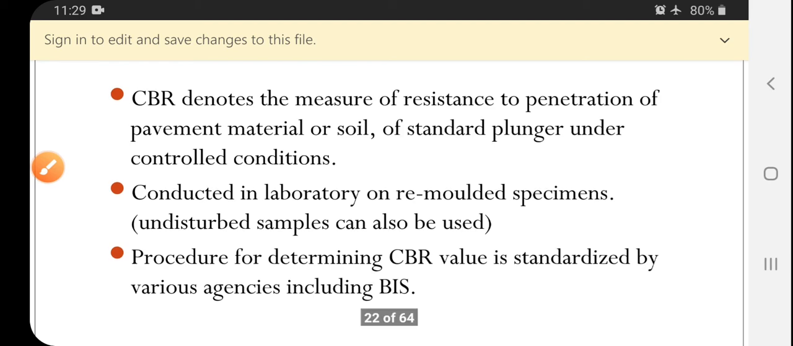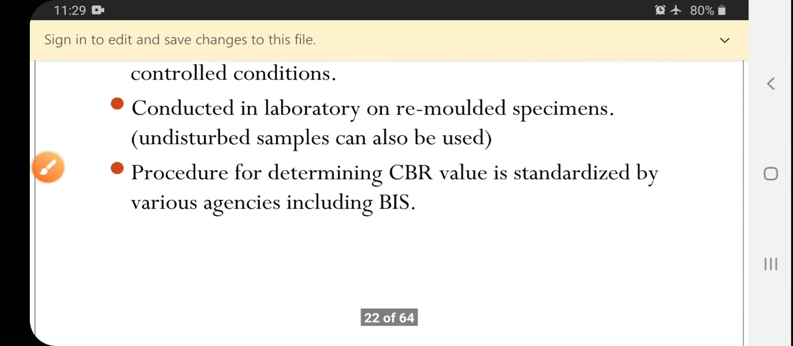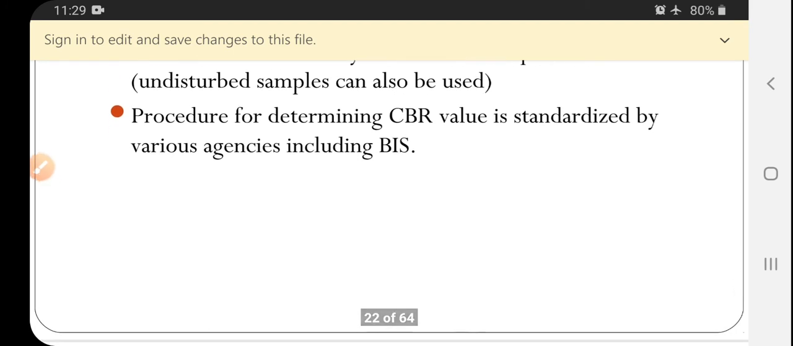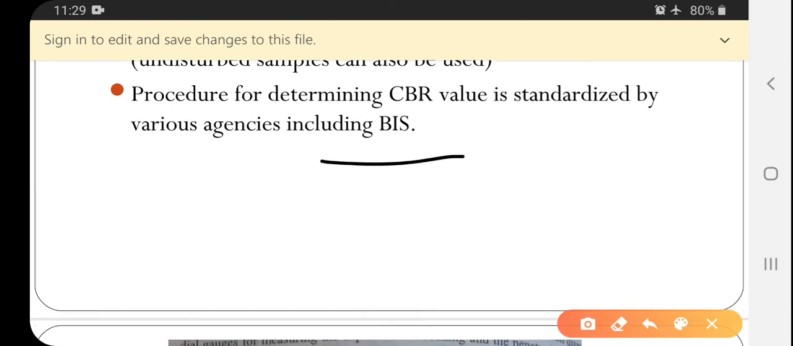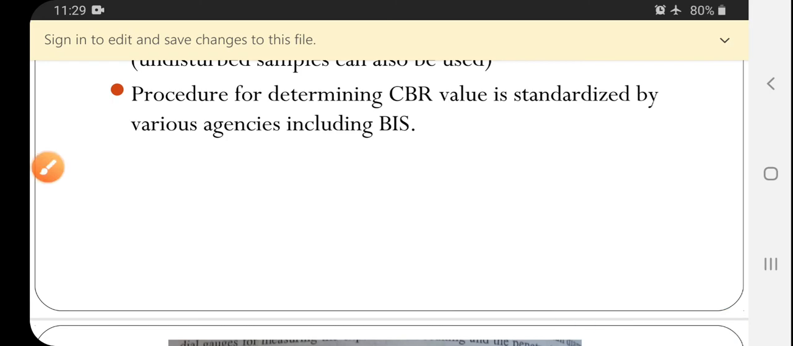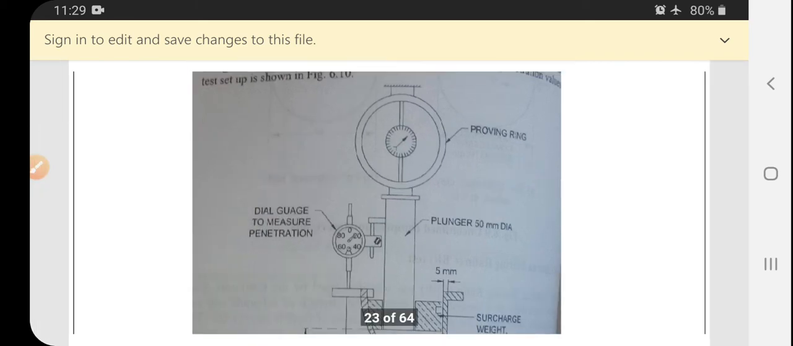Next, it is conducted in the laboratory on remolded specimens. The procedure for determining the CBR value is standardized by various agencies including BIS. Sorry, BIS means Bureau of Indian Standards. So this one is the picture of the bearing test.